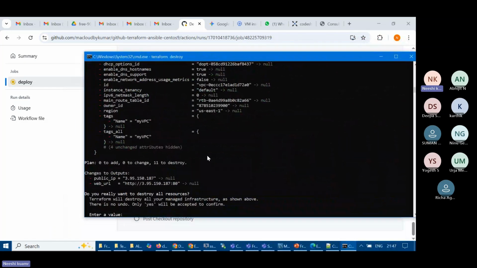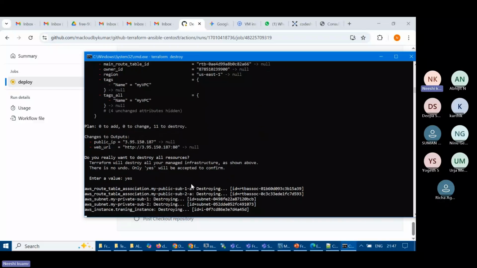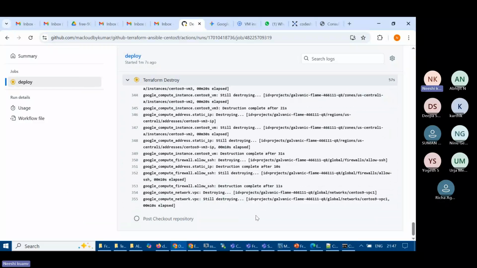So in Google Cloud also destroy is happening, and in AWS I also destroy. Here 11 resources are going to be destroyed, and you can see that in a few minutes, whatever we have done in the demo gets destroyed as well. It's amazing, right?